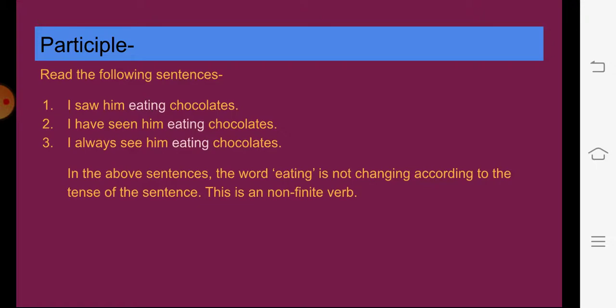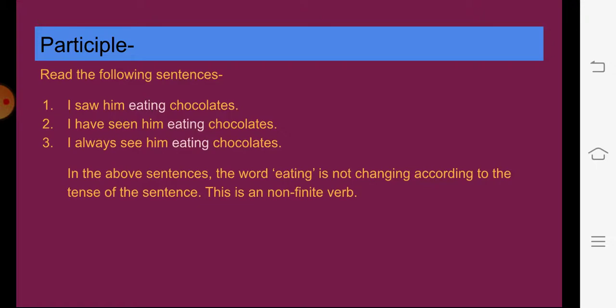But the verb eating is the same in all the tenses. It did not change according to the tense. And here, it is a present participle. What is a present participle? The basic form of the verb plus the ing form is called a present participle. Eating, walking, talking, like that.